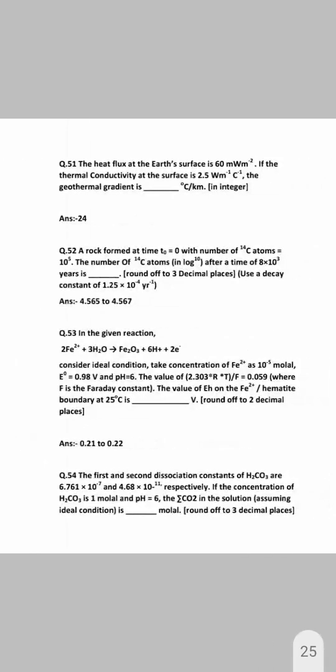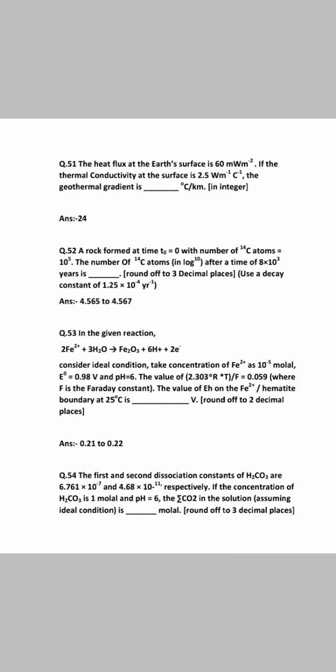The heat flux of the Earth's surface is 60 mW m^-2. If the thermal conductivity at the surface is 2.5 W m^-1 °C^-1, the geothermal gradient is 24 degrees Celsius per kilometer.